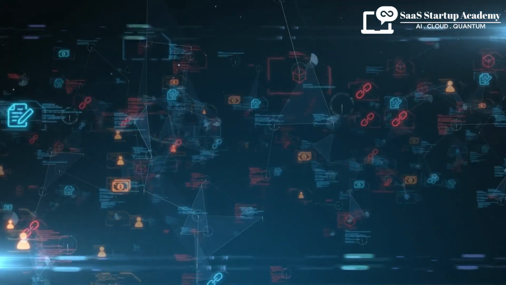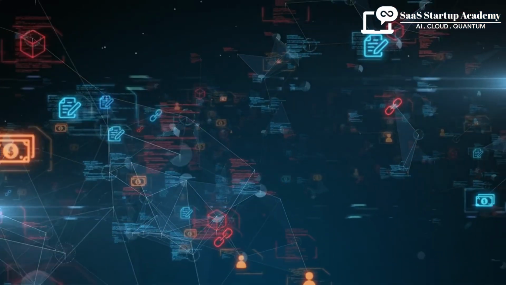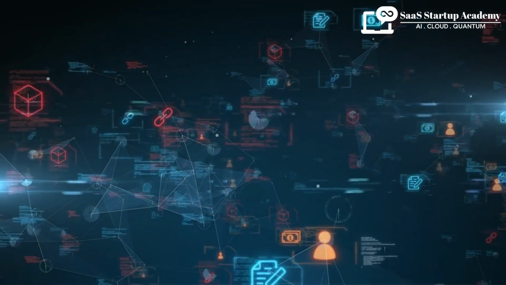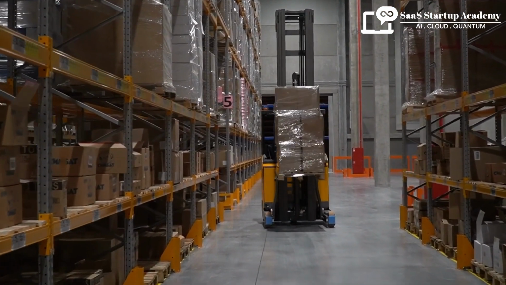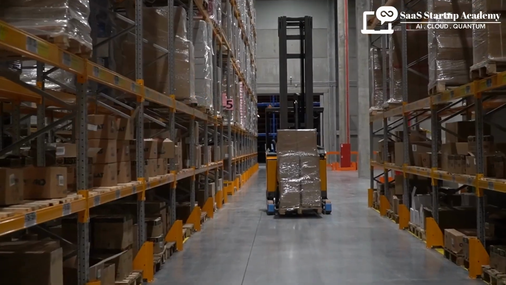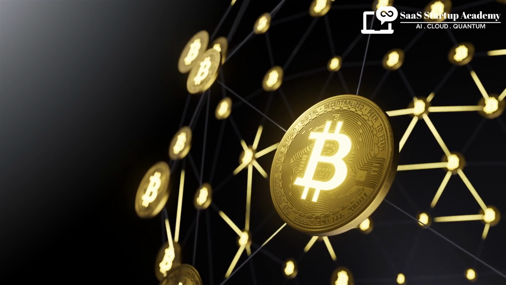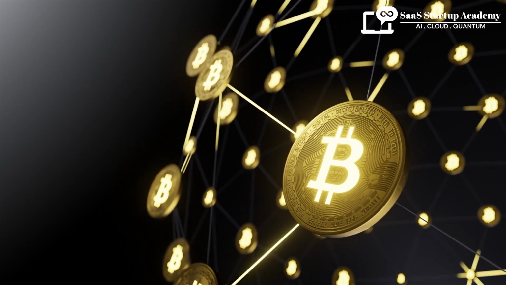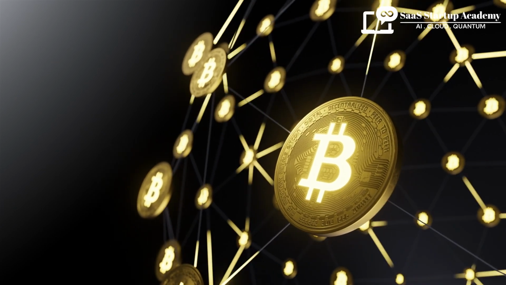Disadvantages. 1. Security risks. Sidechains can introduce new attack vectors, as they rely on different security mechanisms. 2. Complexity. Managing multiple blockchains and ensuring seamless transfers can be complex. The future of blockchain interoperability. The future of blockchain interoperability is promising, with ongoing research and development aimed at creating more robust and scalable solutions.